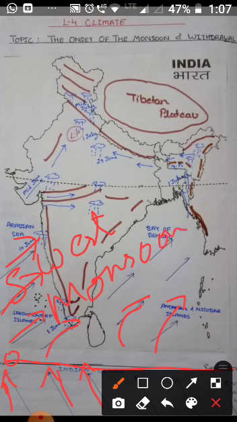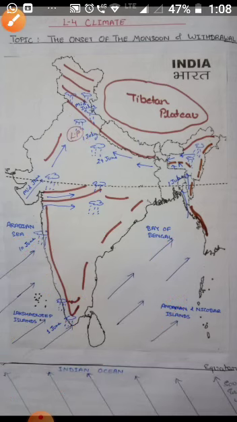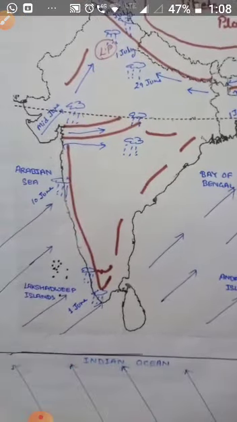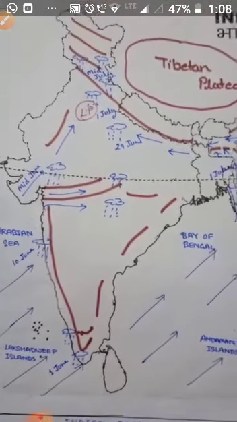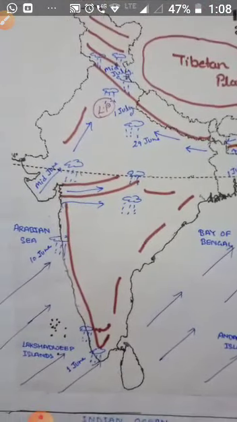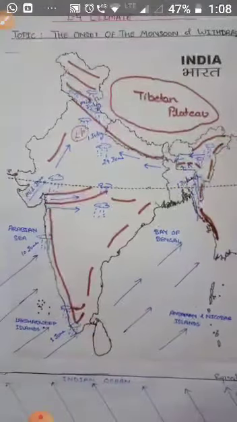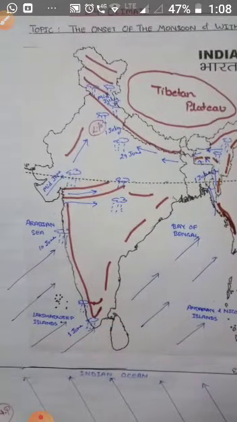You can see, towards the low pressure area over the Indian subcontinent. These winds carry a lot of moisture, as they are coming from a large water body, and bring rainfall in the entire subcontinent. These winds are known as southwest monsoon, as you can see written here. Southwest, because they come from the southwest direction. That is why they are known as southwest monsoon, because they carry a lot of moisture.